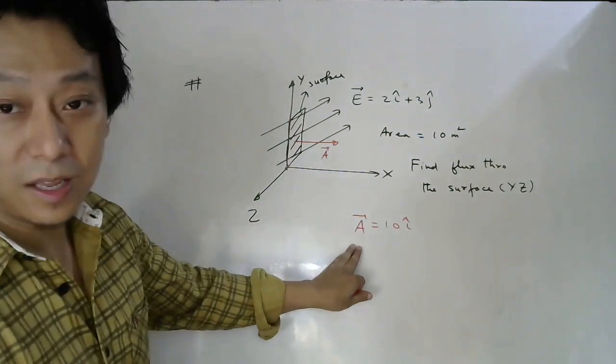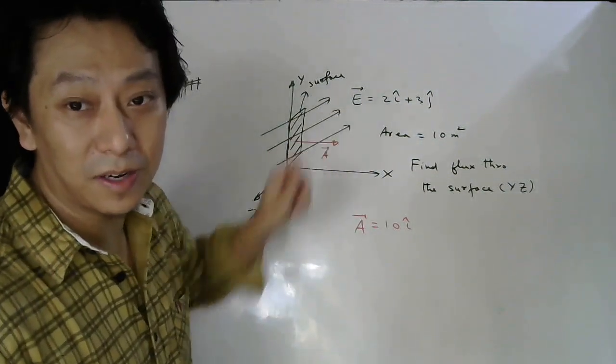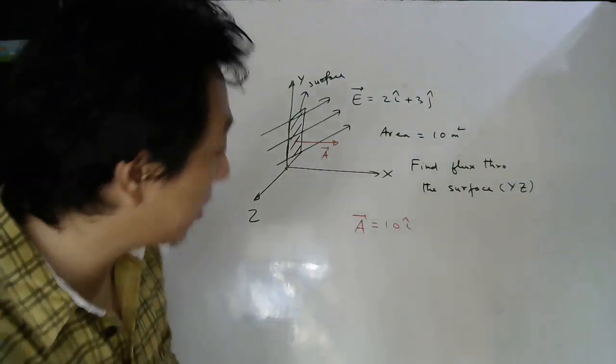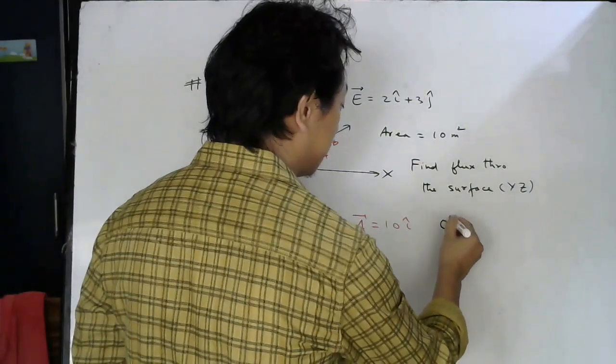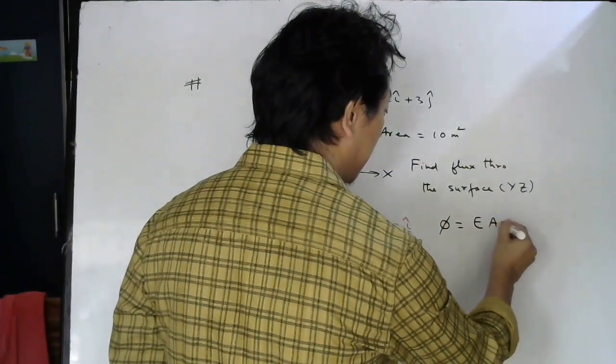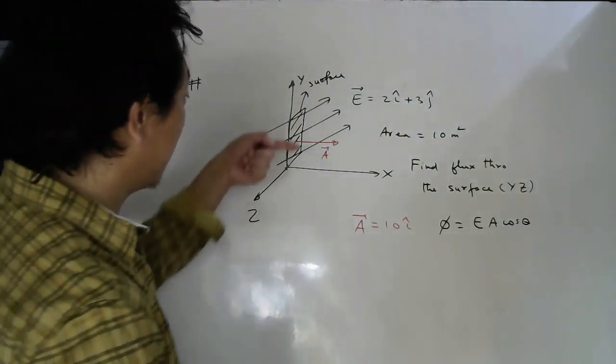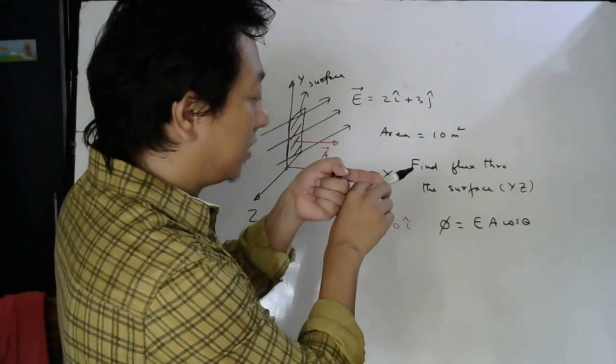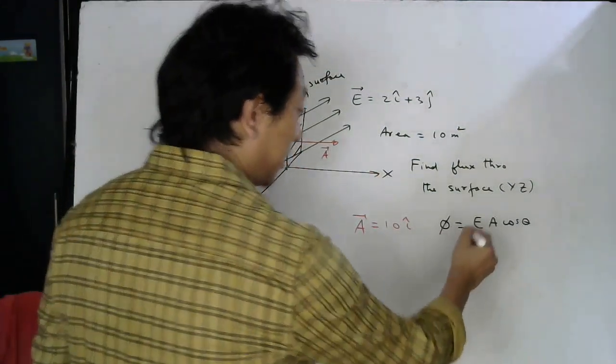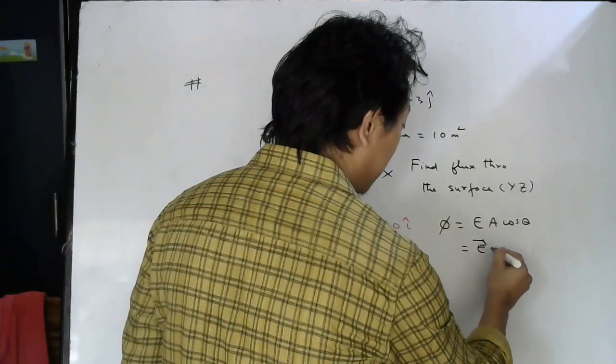So this is your area vector, this is your electric field vector. If I ask what is the flux through this surface, what was the formula? EA cos theta. But here we don't have any idea about theta. What is the angle between this area vector and this electric field? We don't know. So better to write this as E bar dot A bar.